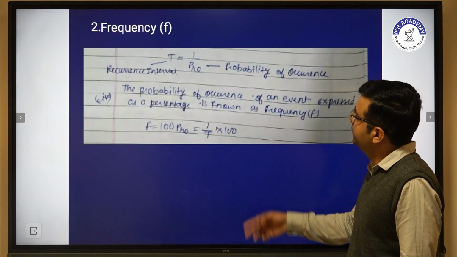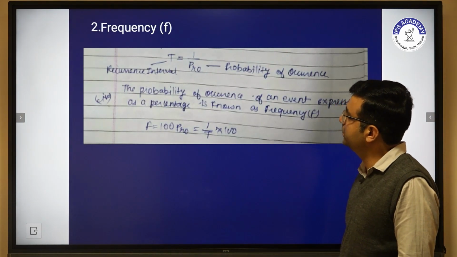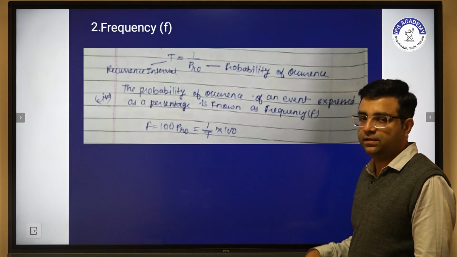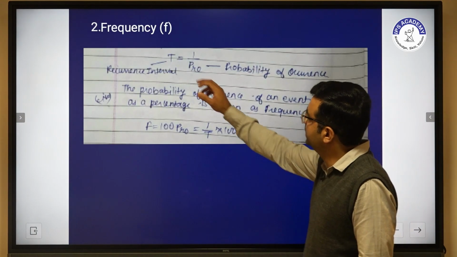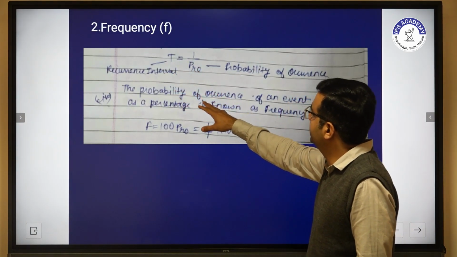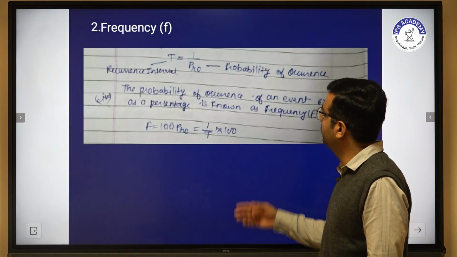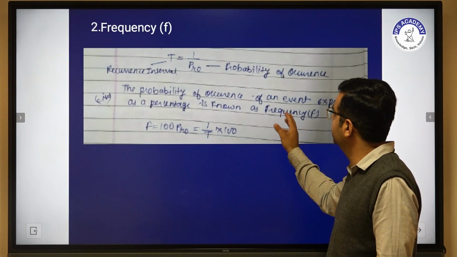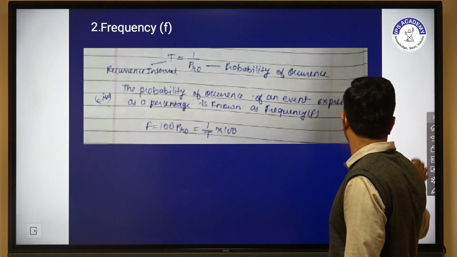Another interpreted figure is frequency. So for interpretation we first calculate intensity, and then we calculate frequency. Frequency depends on probability, and the probability of occurrence of an event expressed as a percentage is known as frequency. This one is T, the recurrence interval.